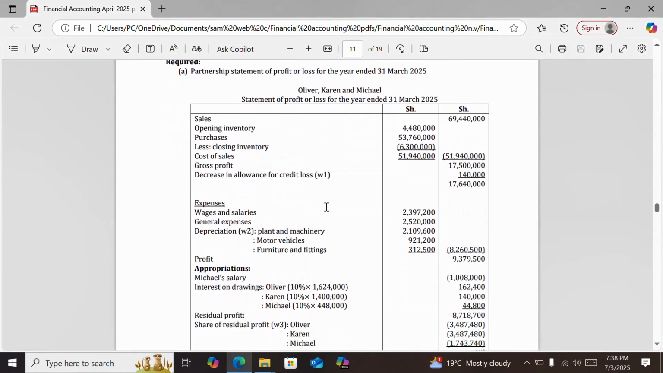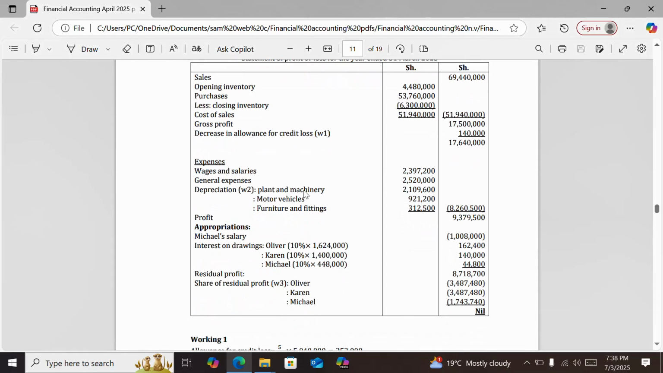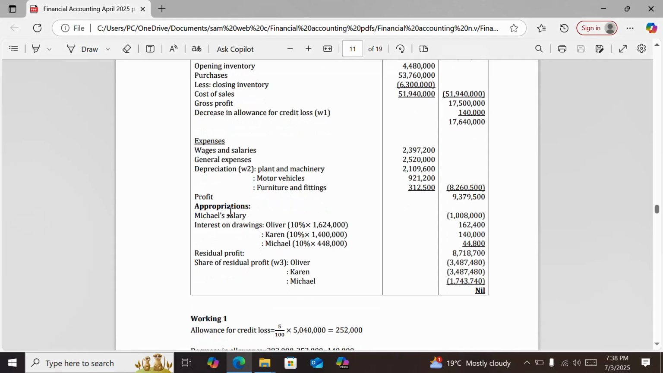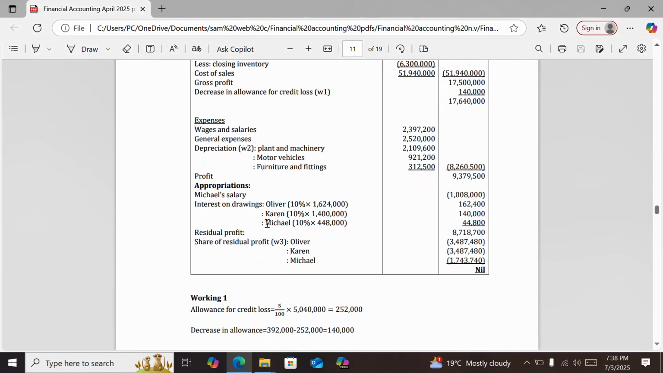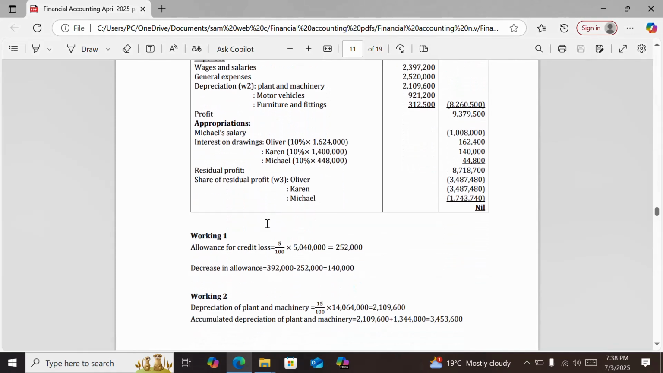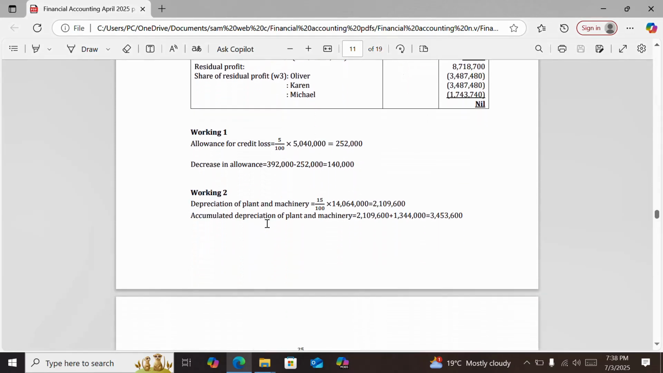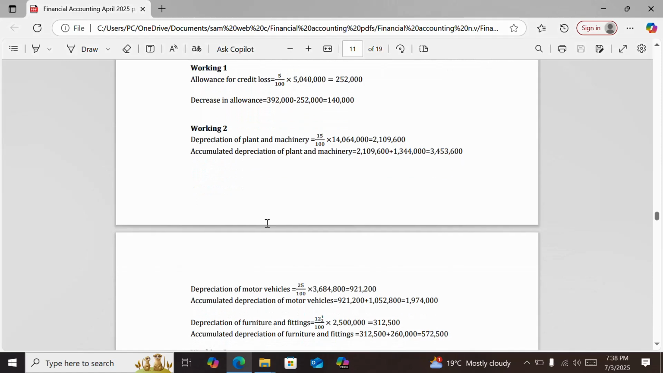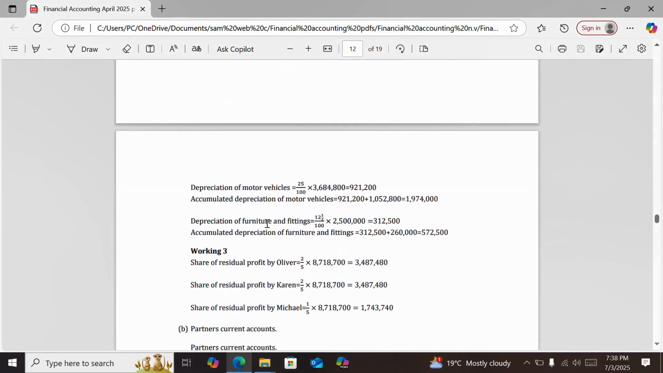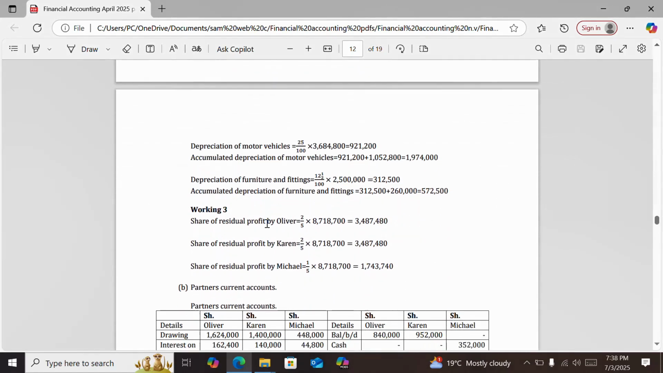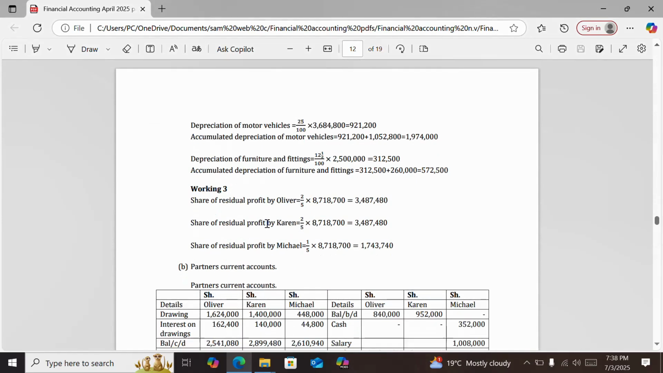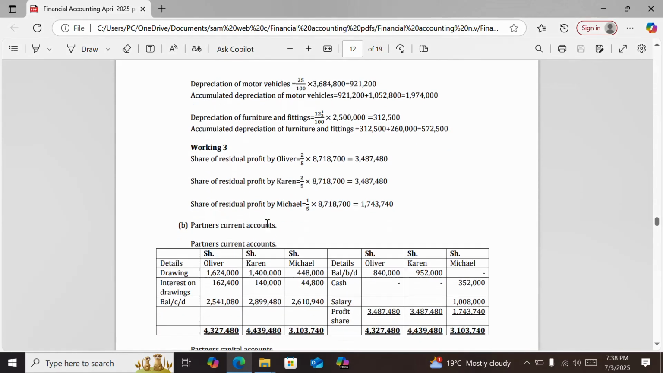So the first thing to prepare is the statement of profit or loss. So you can see these figures here. We have some working 1, working 2. Then you have the appropriation. So you can see this question and practice. Then we have working 1, working 2 of how I have derived some of the figures. Then we have working 3 of how the profit has been shared by the partners.